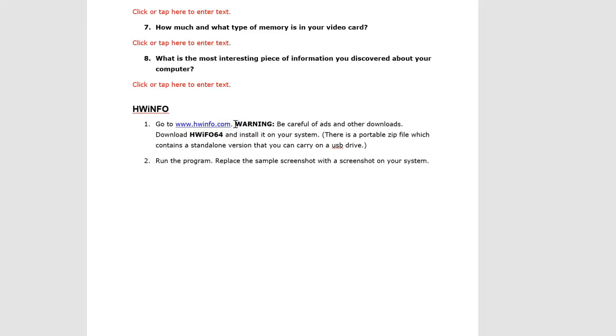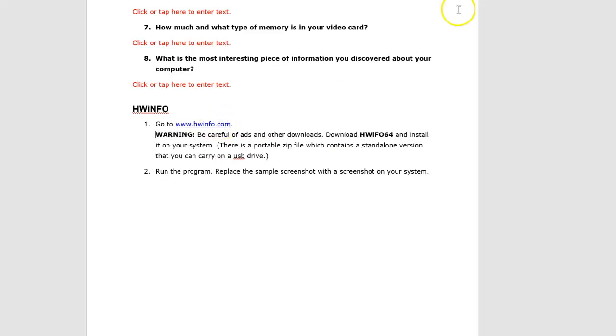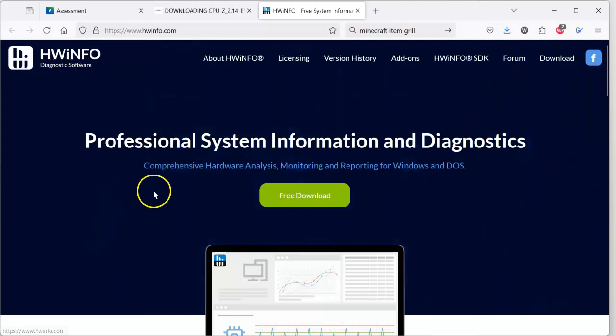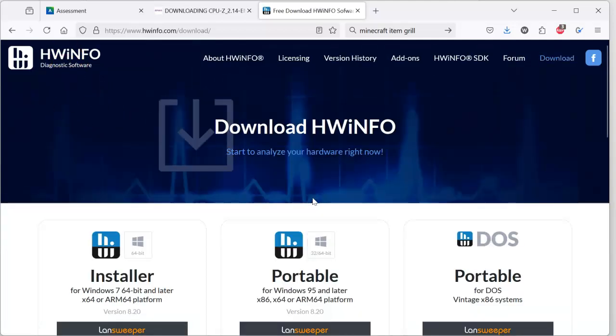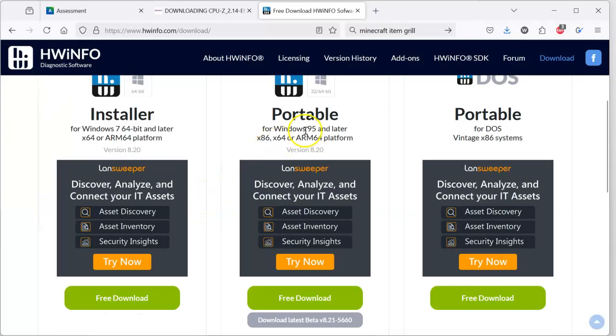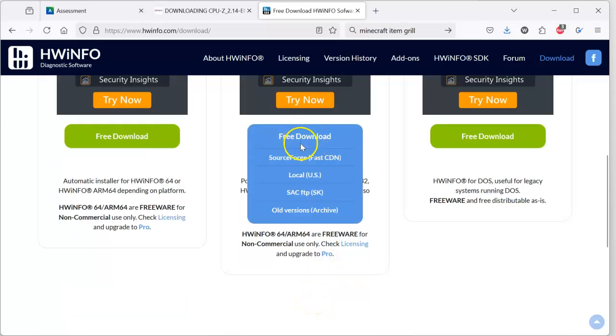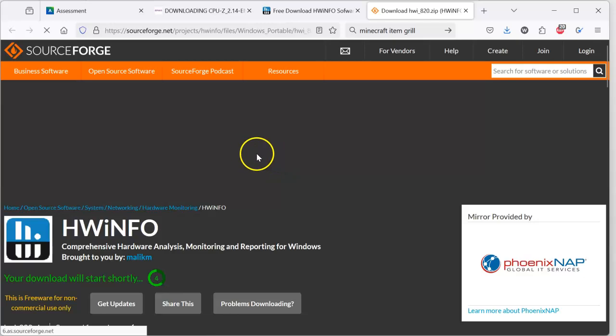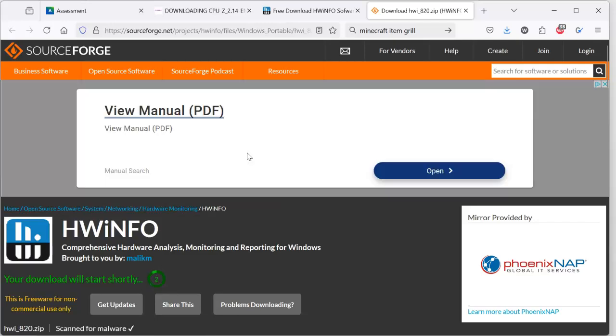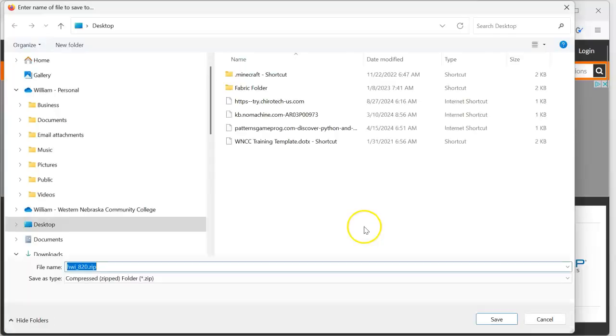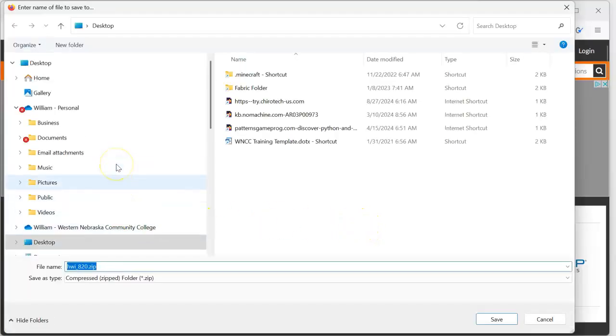Here's another one. I think it's from the same website. Warning again, if you don't have AdBlock Plus, you might want to get it. It's free, works pretty good. HWiNFO, free download. I'm going to do the portable. Now it gives us some different sites to download it from. I'm going to go with SourceForge. SourceForge is a place for open source software. This is also going to have a bunch of ads. And there it is. There's the zip file.